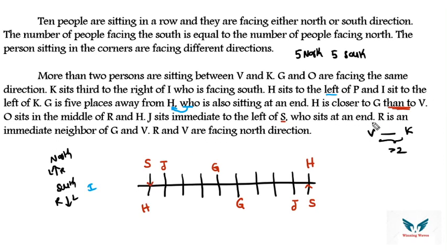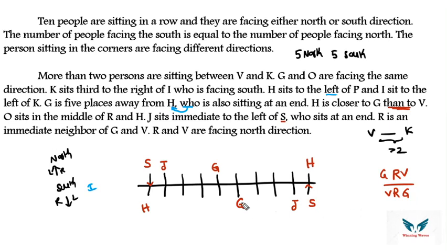Then R is immediate neighbor of G and V, meaning R will be in between G and V. That's what the data says, or R will be between V and G. So let's see. Out of these 3 persons, I have one person in the picture. Who is that? G.